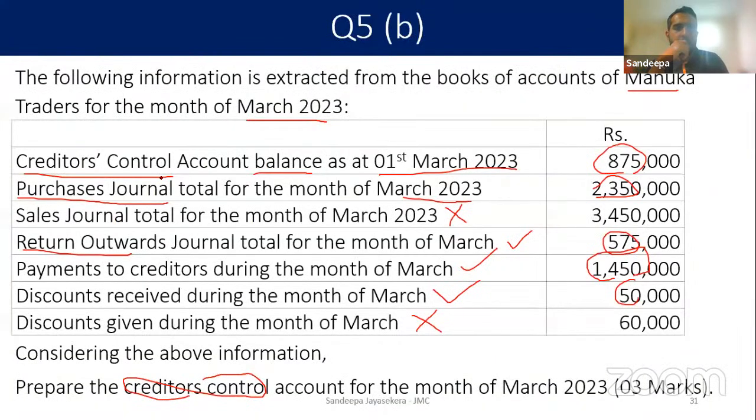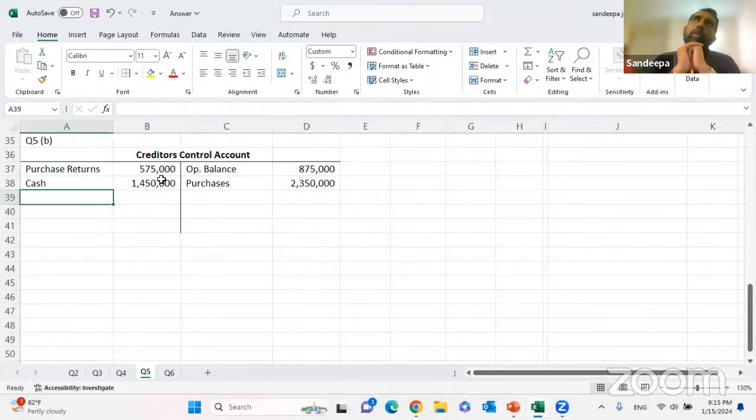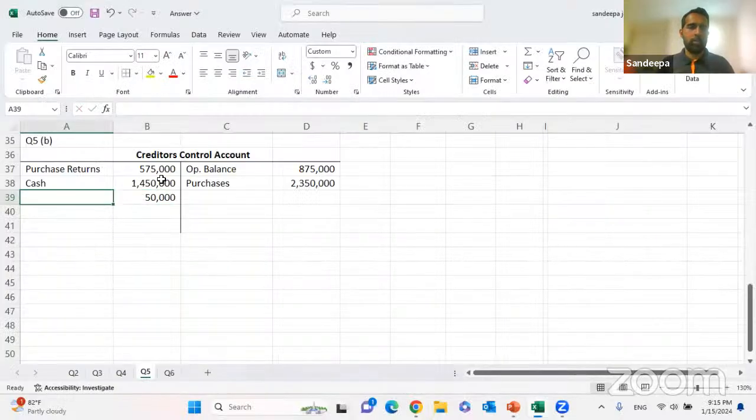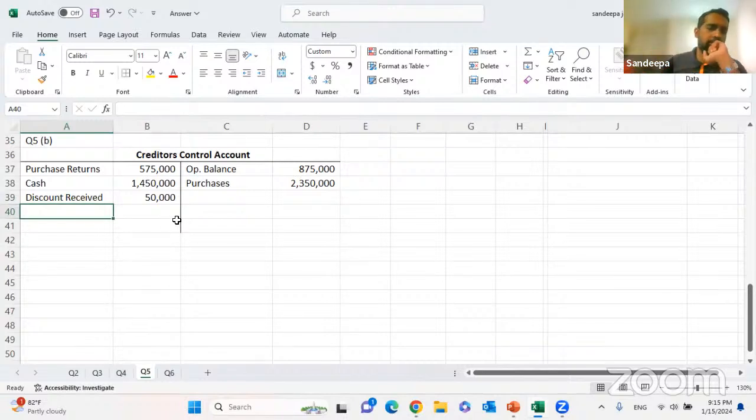Finally, discount received. Discount received means sometimes when we make payments early, our creditor will allow us a discount. The creditor will give us a courtesy, saying you don't have to pay this 50,000, we'll waive it off. That's the benefit we are getting. Credited to discount received account, debited to creditors control. The creditor balance comes down by 50,000. So as discount received, debited to creditor.